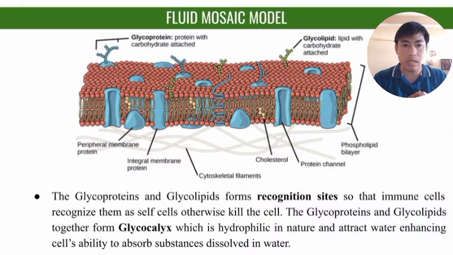Now, this glycocalyx is a kind of covering. It is specifically present in bacteria, where they are in very large amounts on the surface of the plasma membrane. The glycocalyx is hydrophilic in nature, and it helps in movement in a water medium, or helps to absorb substances dissolved in water. So that's how bacteria and lower or unicellular organisms are able to get material from the water, right?